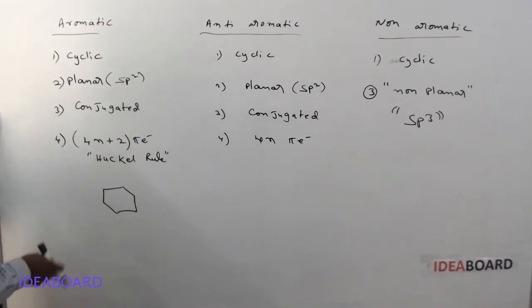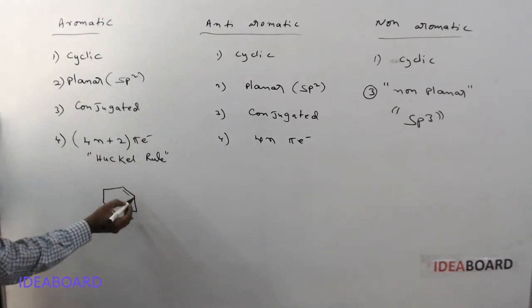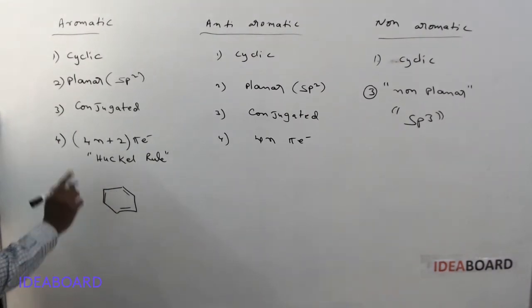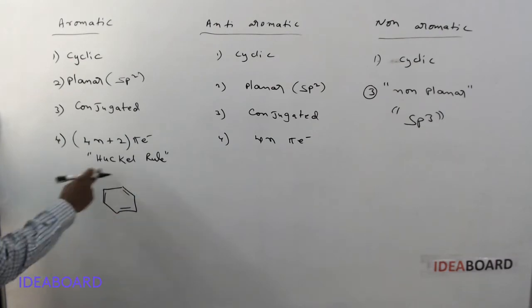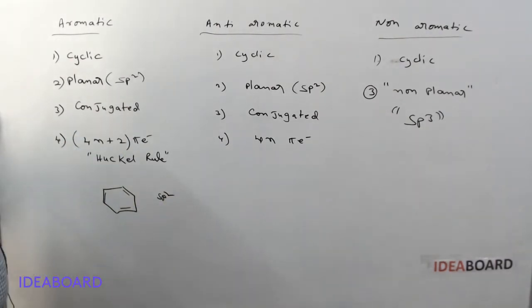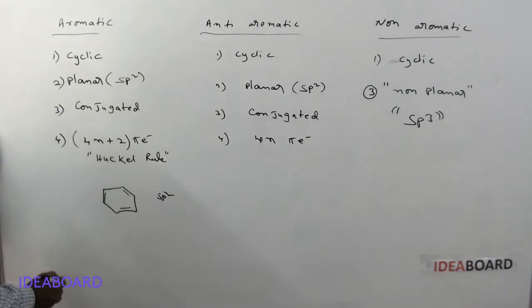Planar ring structure means we need sp2 carbons. Conjugated means double bond, next single bond, next double bond, single bond, again double bond. And if you see now, the hybridization of all carbon atoms is sp2 only, so this is planar. So it is a cyclic conjugated planar ring structure containing 4n plus 2 pi electrons.